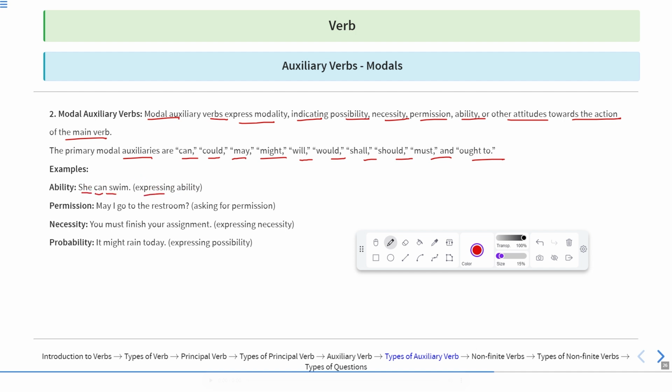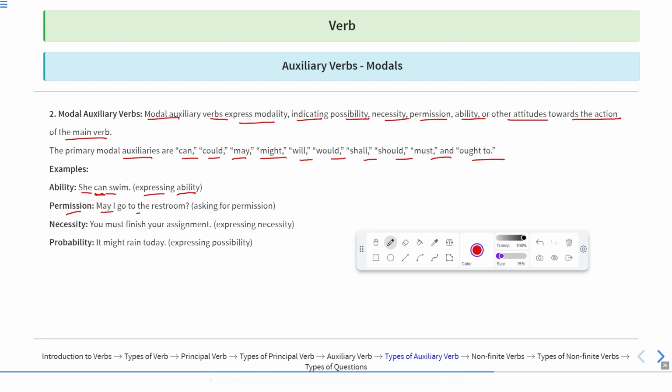So here, expressing ability, this word can is showing the ability. It means she is able to swim. It means she can swim, shows that she has an ability to swim. Okay, she knows how to swim. So it shows her ability.